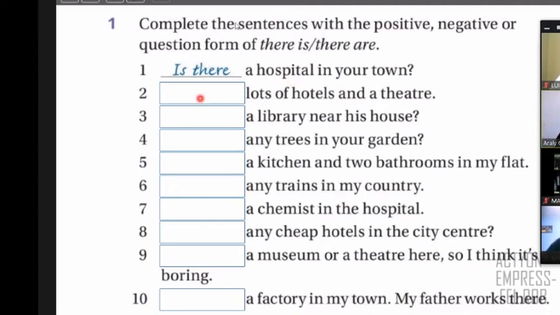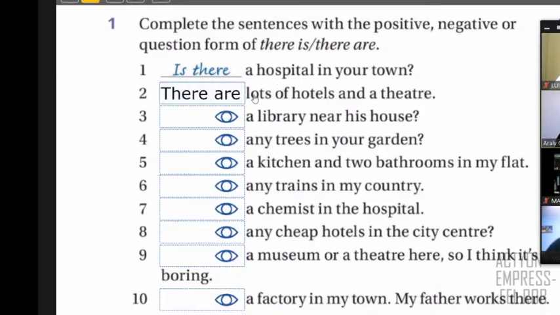In number 2, let me give you the example. It says lots of hotels. So hotels is plural. So in that case, this is plural and it's positive. So you say there are because it's lots of hotels, it's plural, right? So please continue and check if you have negative, positive, questions, okay? And you can complete. I'll give you 3 minutes to check this first section.